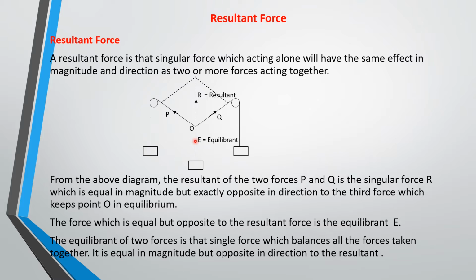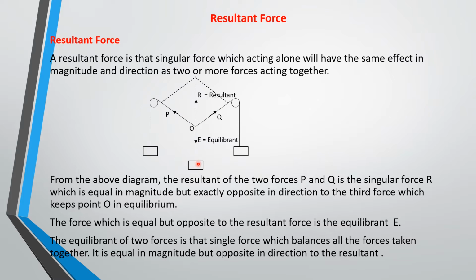The equilibrant of two forces is that singular force which balances all the forces taken together. It is equal in magnitude but opposite in direction to the resultant force.